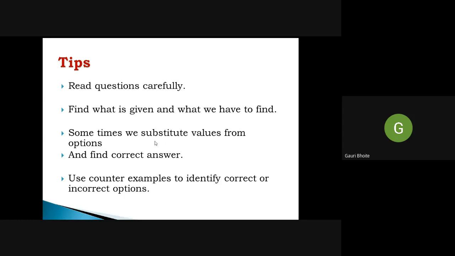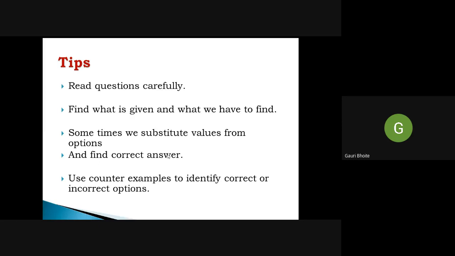We can substitute the values from the options and we will get the correct answer. Like find the solution of a given system. If the system is lengthy, don't waste time solving it. Just use the options one by one, substitute the solution in the given system, and check which system satisfies the given solution. So no need to always solve the example in mathematics.